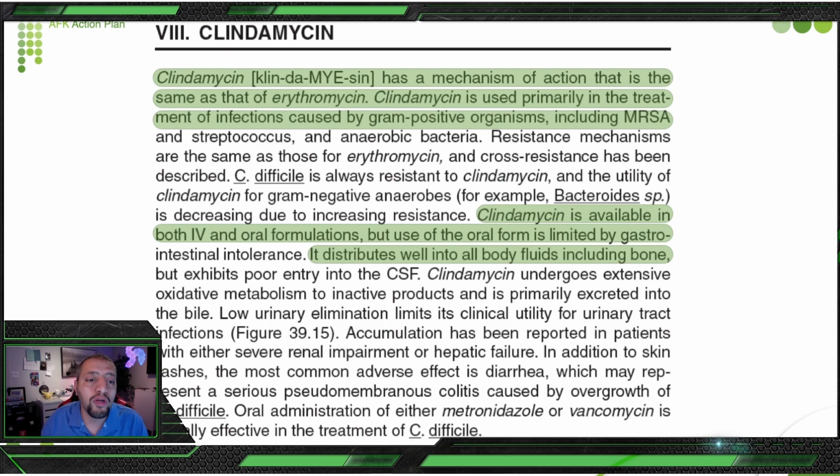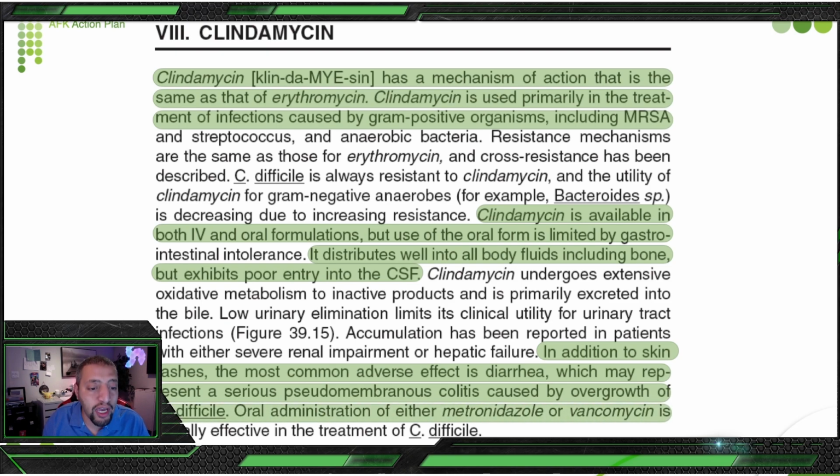Here he speaks about the distribution of the drug. It distributes well into all body fluids, including bone, except for poor entry into cerebrospinal fluid, because it doesn't cross the blood-brain barrier. But let's speak specifically about the side effects. In addition to skin rashes, the most common adverse effect is diarrhea, which may represent a serious pseudomembranous colitis caused by overgrowth of C. difficile.